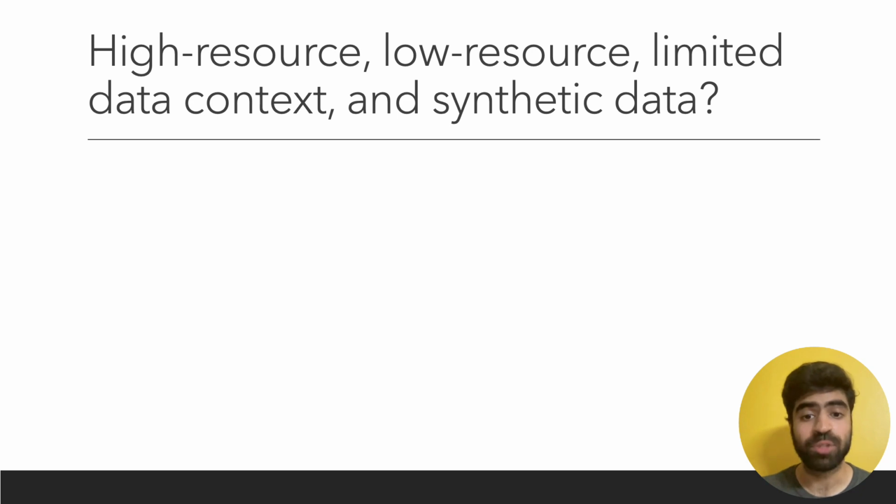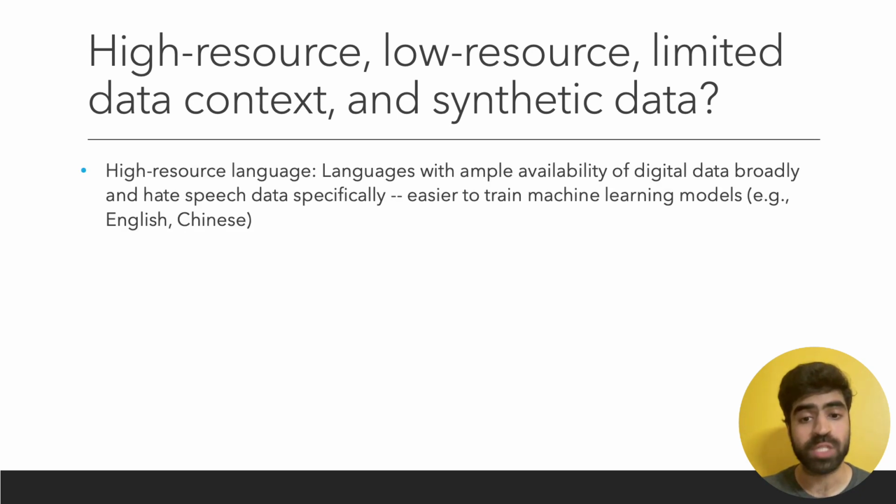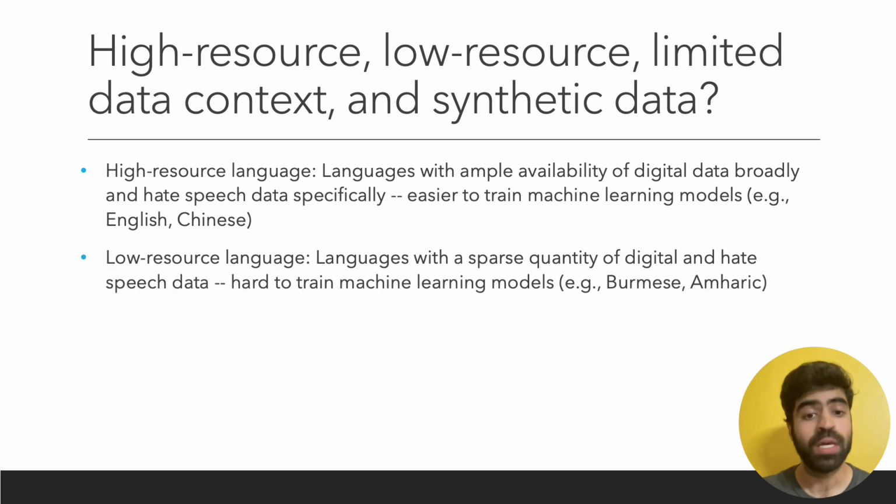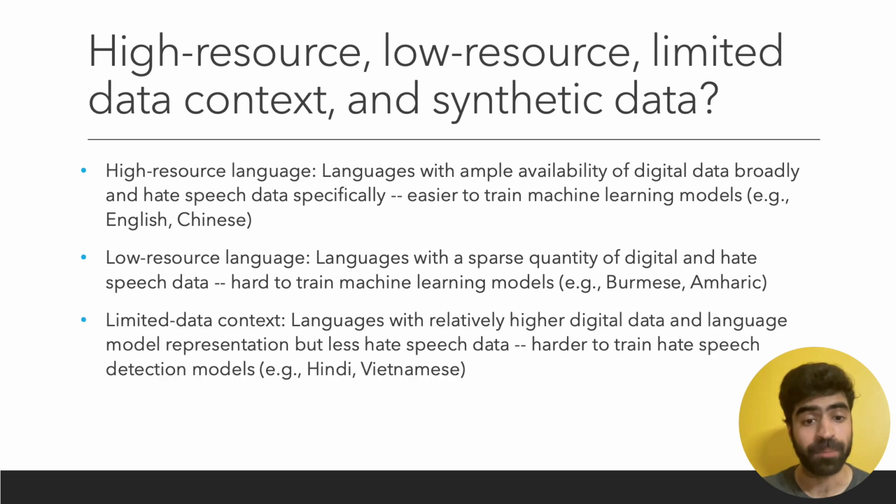I will now define some terms which I used during the presentation. The first is high-resource language. These are languages with ample availability of digital data broadly and hate speech data specifically. It is easier to train machine learning models in these languages, for example, English and Chinese. The second is low-resource language. These are languages with a sparse quantity of digital and hate speech data. It is hard to train machine learning models in these languages, for example, Burmese and Amharic.